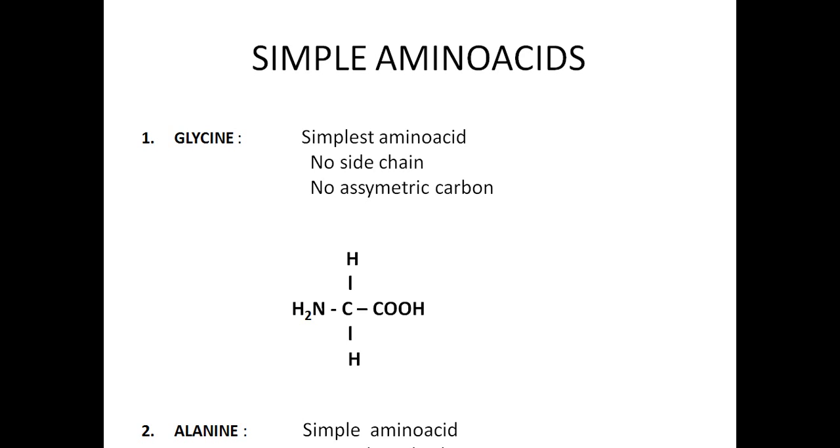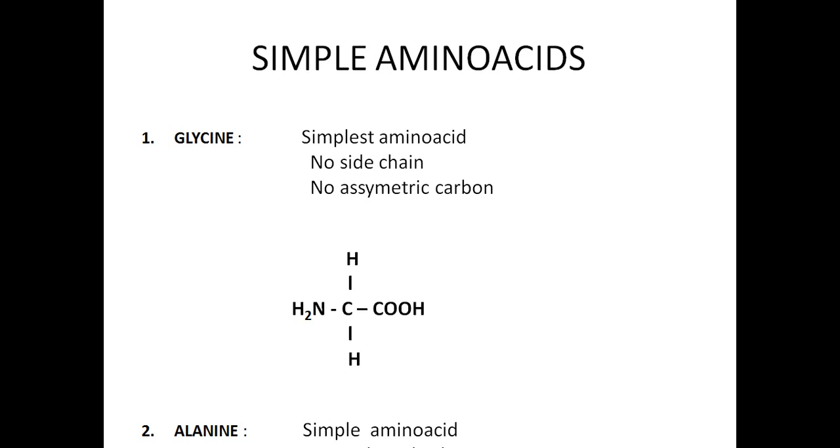See here, this is the carbon with a carboxylic group and amino group on its structure, and two more bonds with hydrogen. Since these two hydrogen bonds are there, this carbon is not an asymmetric carbon. You know, asymmetric carbon means that the carbon should bind with 4 different groups, atoms, or compounds. Then only is that carbon called an asymmetric carbon. Since in glycine the carbon is bonded with 2 hydrogen atoms, the same atoms, there is no asymmetric carbon. There is no side chain. So this is the simplest amino acid, called glycine.